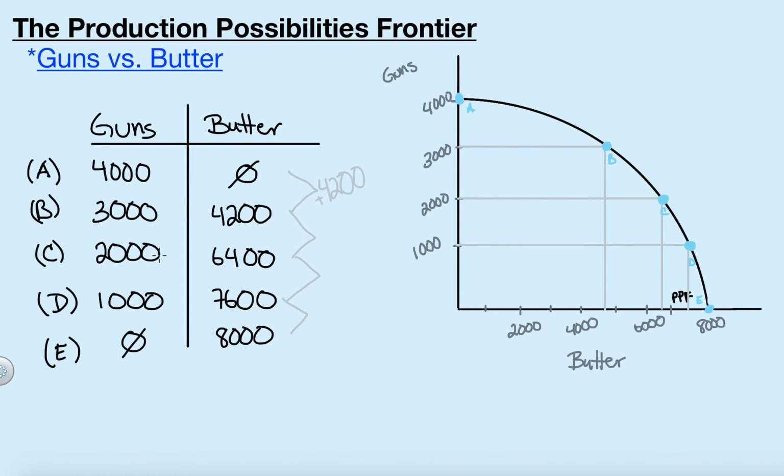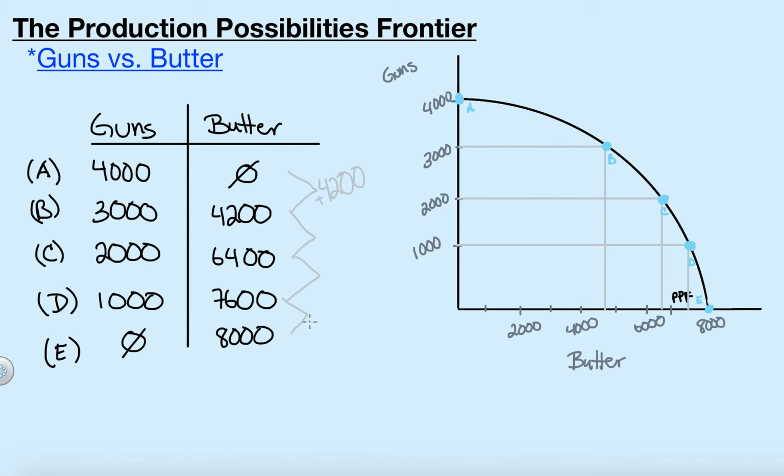We give up another 1,000 units of guns, but this time we don't get quite as many units of butter back. Our increasing opportunity cost has already set in. We're getting less and less back for giving up the same amount. Okay, so this doesn't make sense that it's increasing when the numbers that I'm going to show you are decreasing, but in a moment you'll be able to see what's going on.